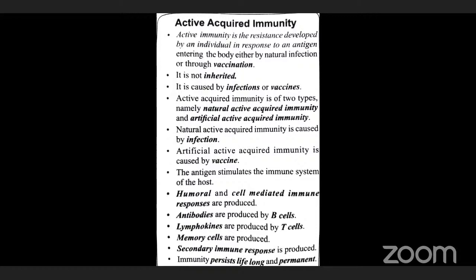When the T cells recognize the antigens, they will produce lymphokines, and the lymphokines stimulate the macrophages to kill the antigens. Clear?